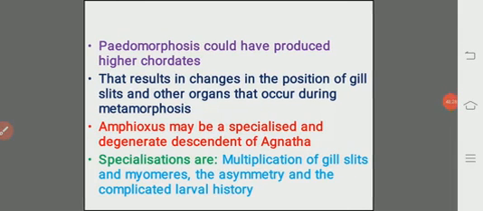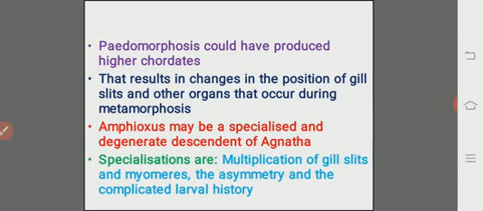And if you observe the Larvacea of the urochordata, we may also observe the pedomorphosis. So this pedomorphosis maybe could have produced the higher chordates. So this is the primitive chordate, urochordates. While we are discussing the Larvacea, they exhibit the pedomorphosis.